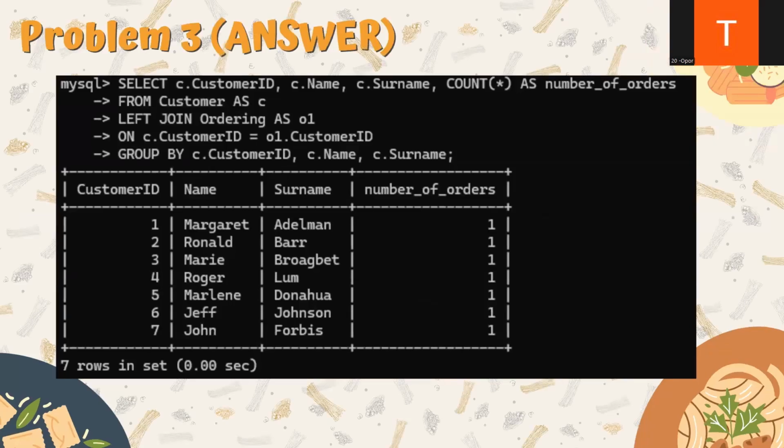The first line says that we're going to select the customer table with the customer ID column, name column, and surname, and count as the new column, which is the number of orders from customer, represented by C. Left join the ordering table represented by O1 on C, the customer table with customer ID, equal to O1, the ordering table with customer ID column, then group by the customer table with the customer ID column, name column, and surname.